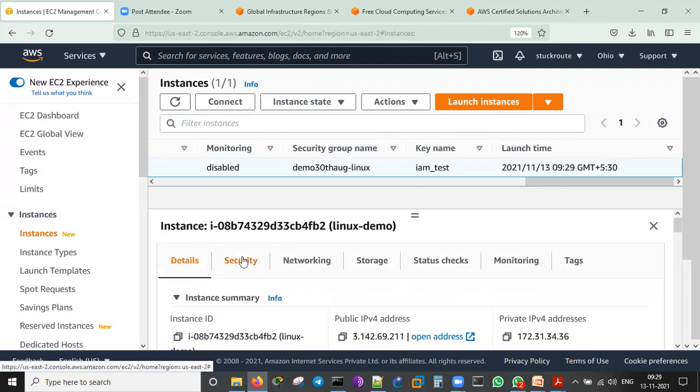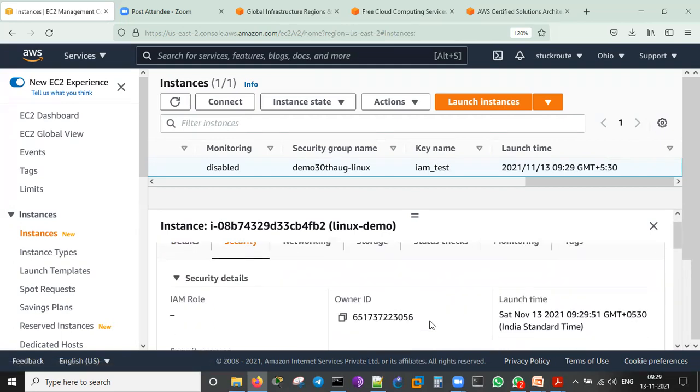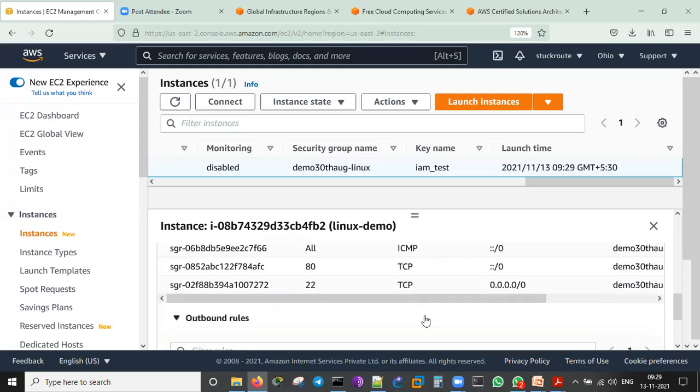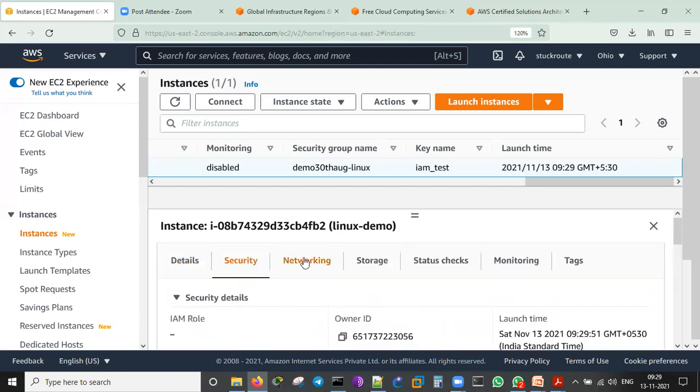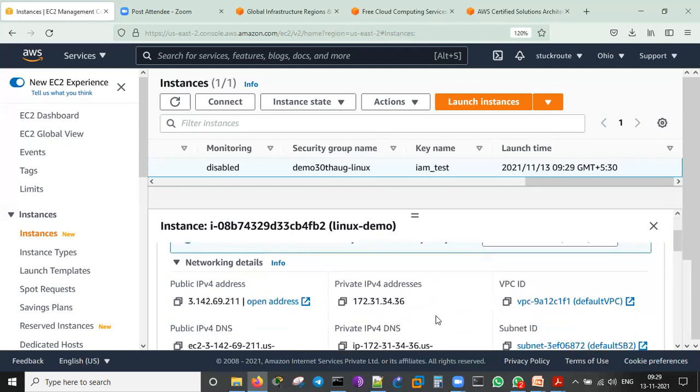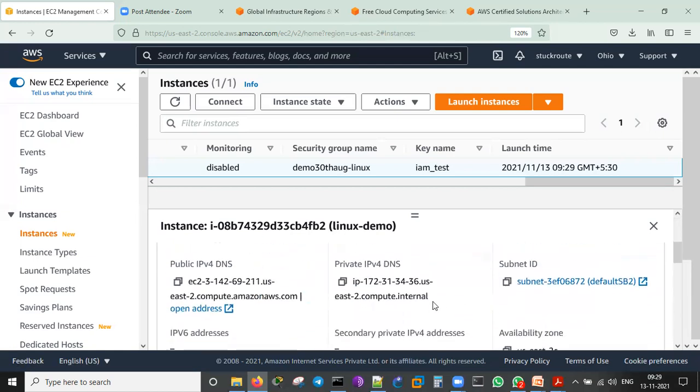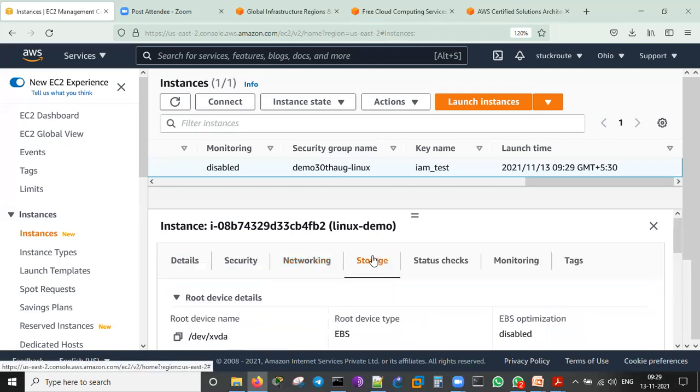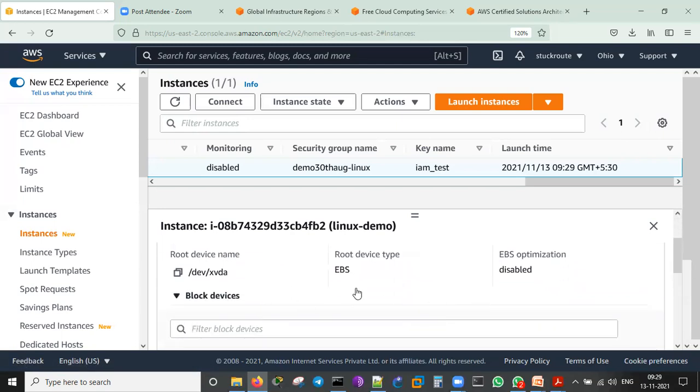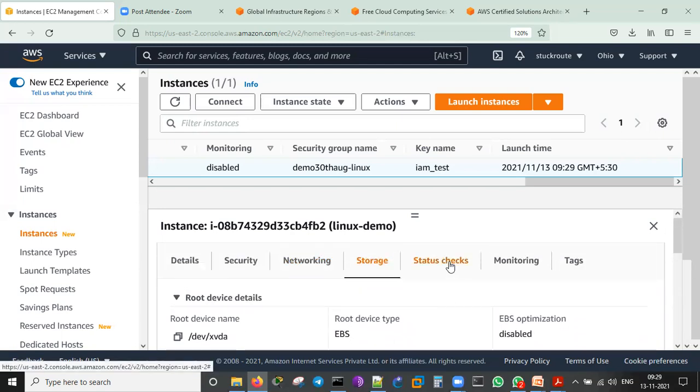Then I will see the security. Security is nothing but the IAM role and other things. Inbound rules it is showing. ACL, networking, IP address information are shown here. Storage, that is 8 GB, and then status checks.